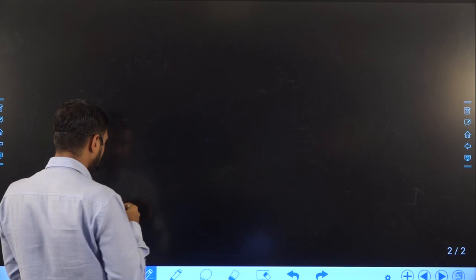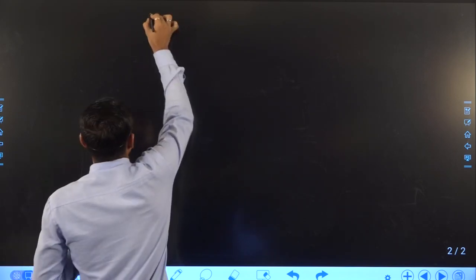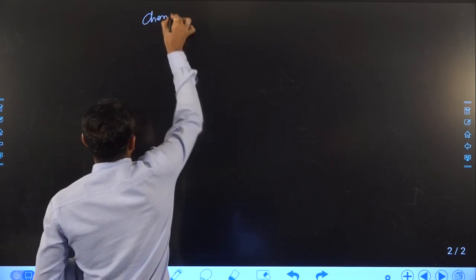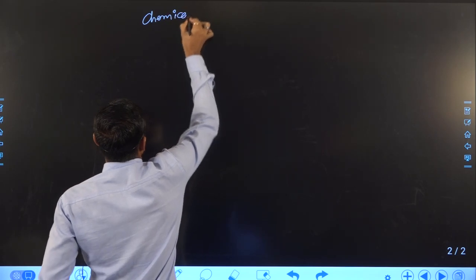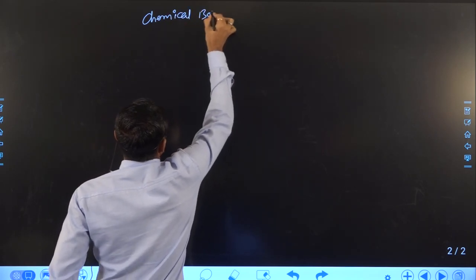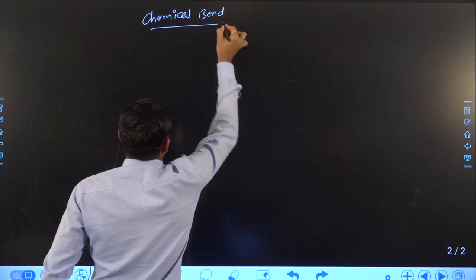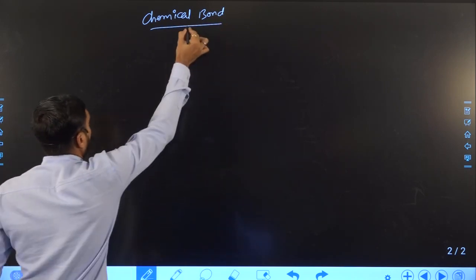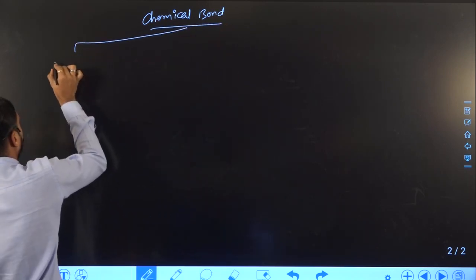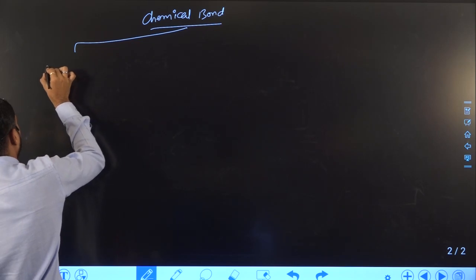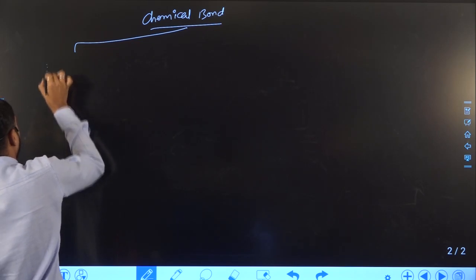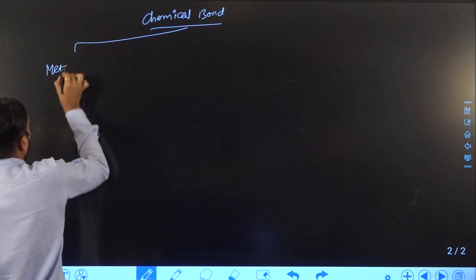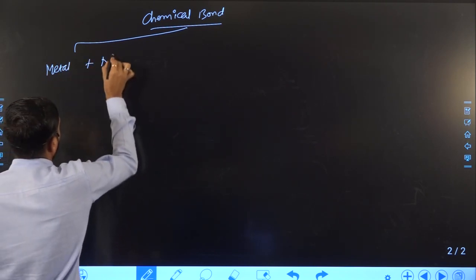Suppose a chemical bond is formed. When a chemical bond is formed, it is also possible that the bond is formed between a metal and a non-metal.